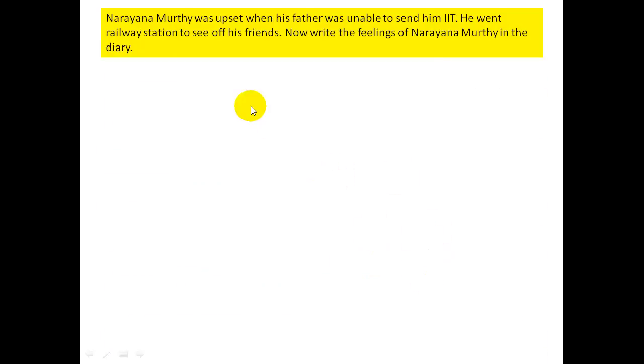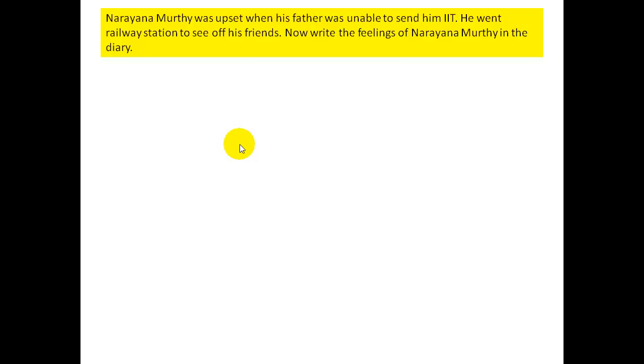And the second question: Infosys Narayana Murthy's father does not send him to IIT. So Narayana Murthy was so upset, and finally he went to the railway station to send off his friends. At that moment, when he came home from the railway station after giving a send-off to his friends, how does he write his diary? Write the internal feelings of Narayana Murthy in the diary.